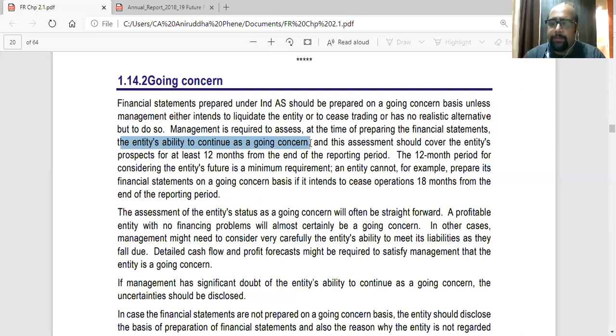It can be 2 years ahead also. So it is like 1 year you will survive, but next year after that you won't be surviving. Then also you are not a going concern. Then disclose that.